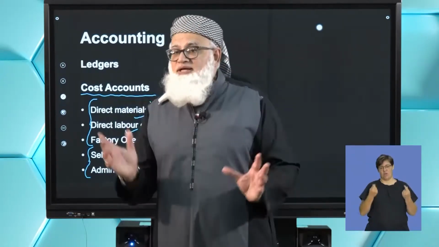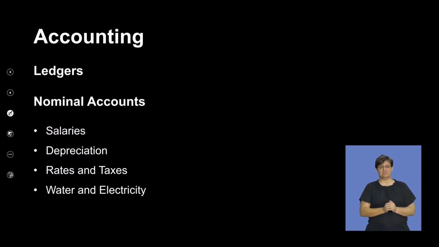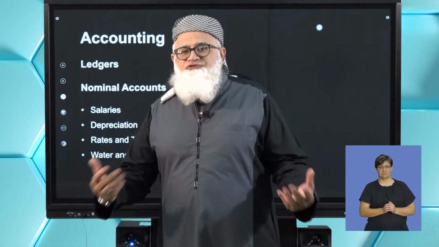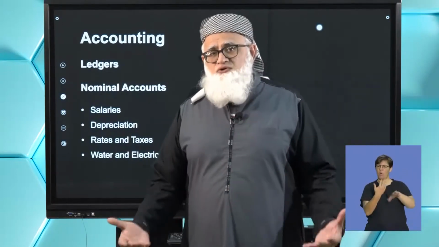Okay, so clearly you can see that these 3 deal with production, and the other 2, selling and distribution and admin, deal with the profit and loss component. More about that just now. Then, the normal flow of accounts that you've experienced in your life as an accounting student.